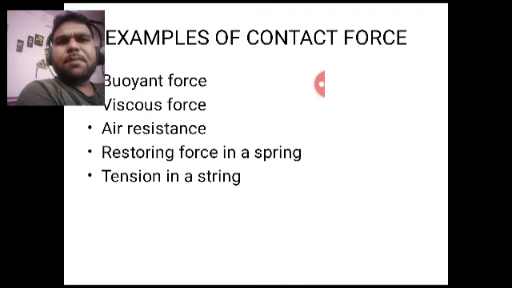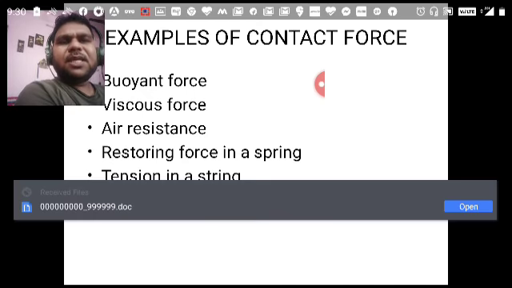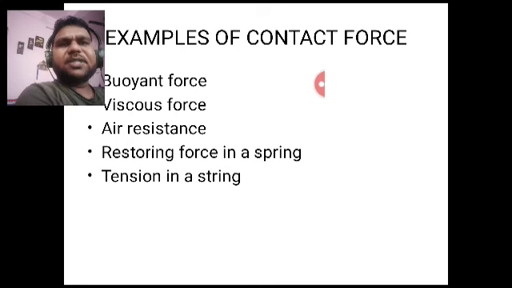Okay, so now we will move to the fourth example of contact force, restoring force in a spring. Okay, so whenever we compress the spring or extend the spring, there happens to be a force in the opposite direction. I am repeating, whenever we compress or extend a spring, there is a restoring force in the opposite direction. It is given by F = -kx, where k is known as the spring constant of a spring, and the negative sign shows the direction of the restoring force.